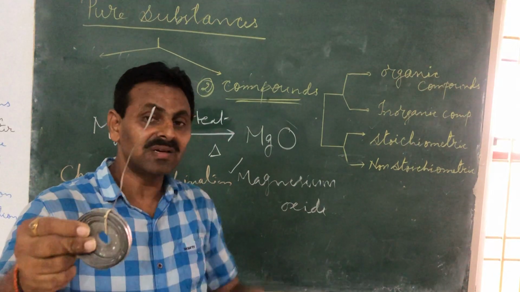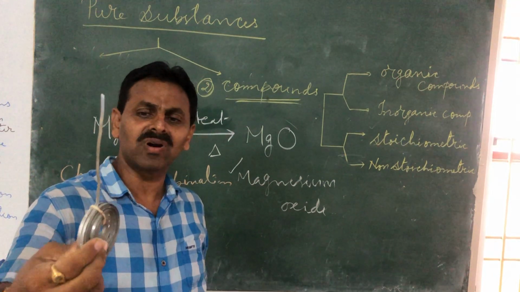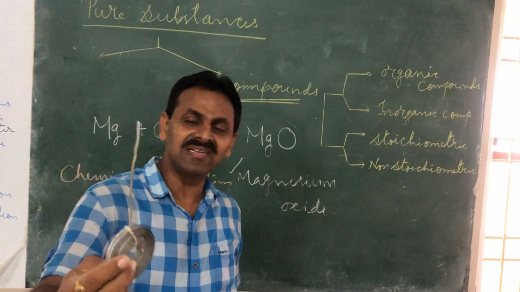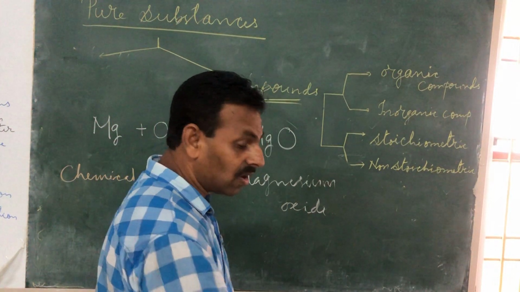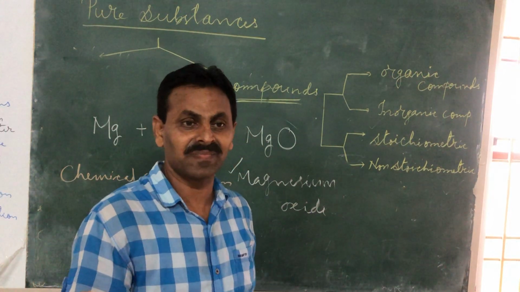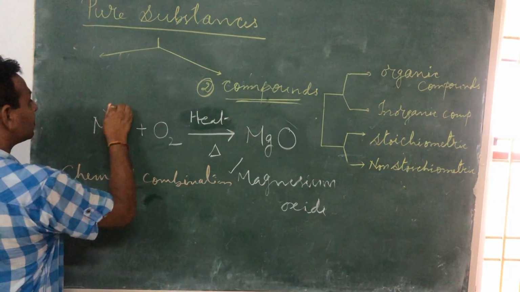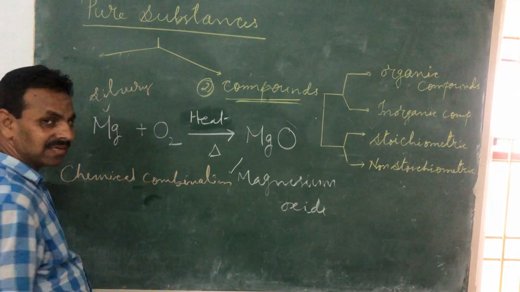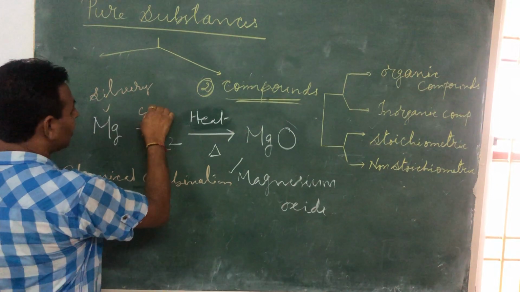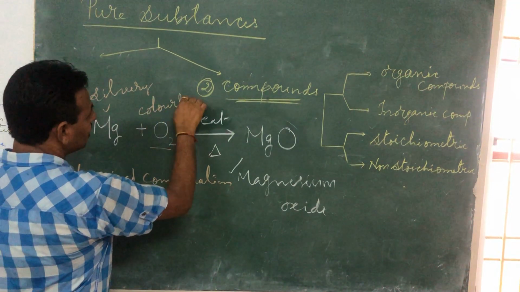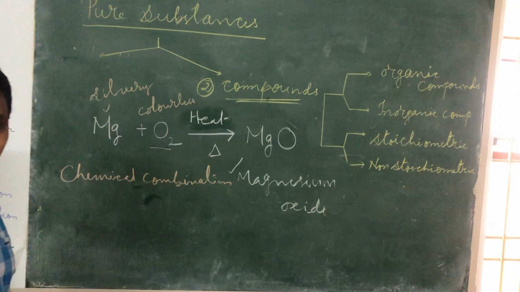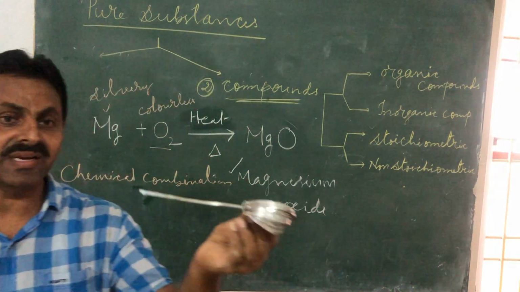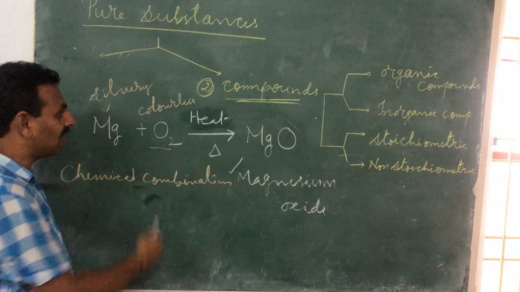It is not white in color. It is somewhat silvery, a faded silvery color, right? Oxygen is colorless. You cannot see oxygen, you know that. This is silvery, which we can clearly see, and oxygen is colorless.